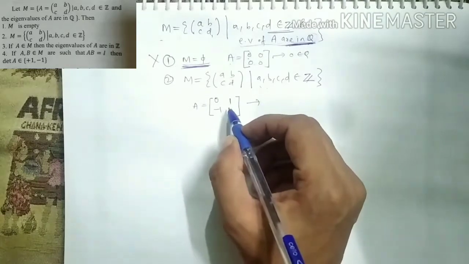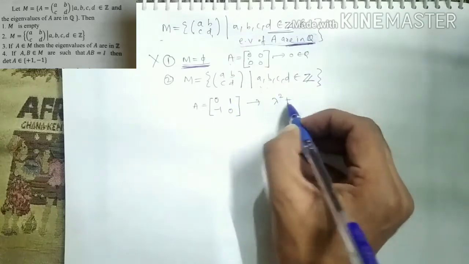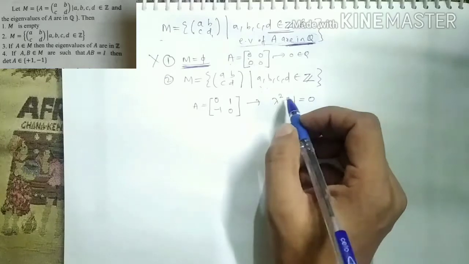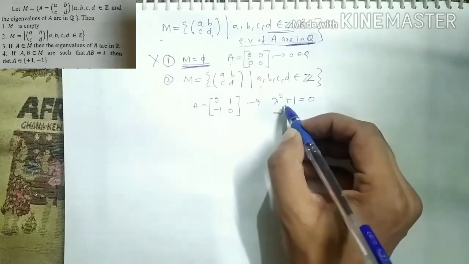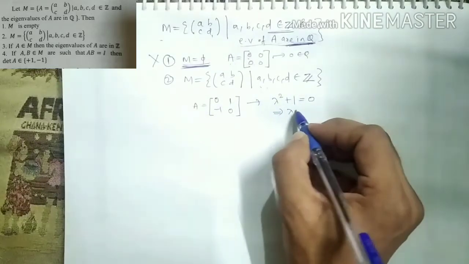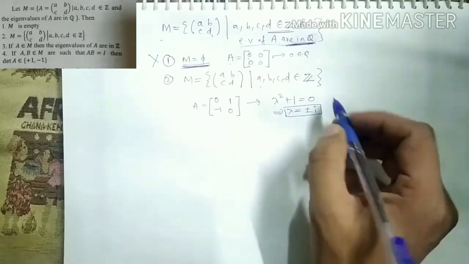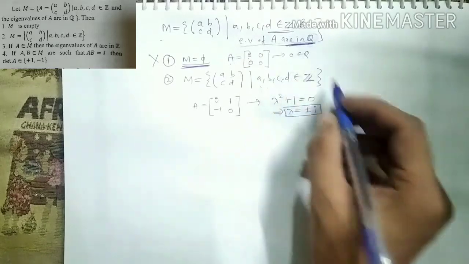First of all, to find the eigenvalues of a matrix, we try to approach it through the characteristic polynomial. What will be the characteristic polynomial? Lambda square plus 1 equal to 0. Next, what will be the roots of this equation? The roots of this equation are nothing but the eigenvalues of this matrix. So what are the roots? Simply plus minus i will be the eigenvalues.